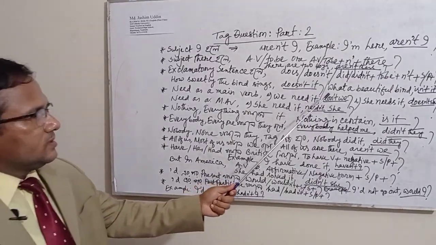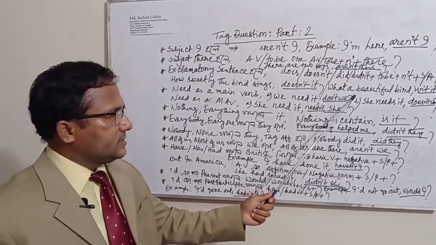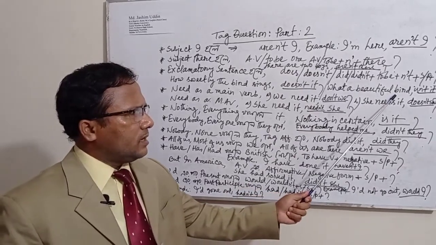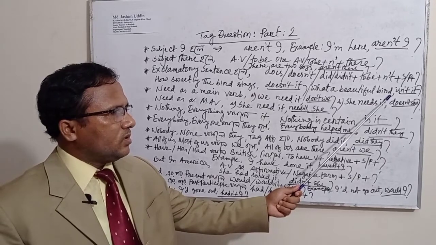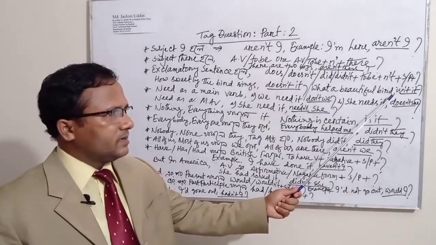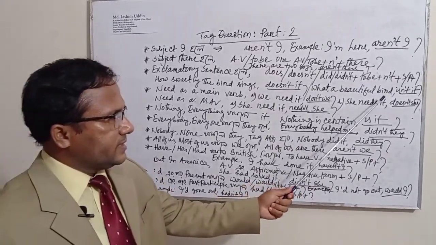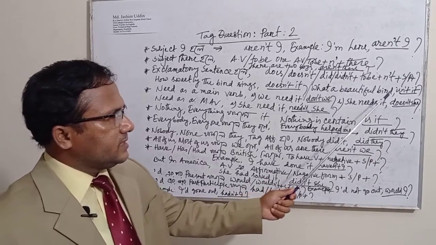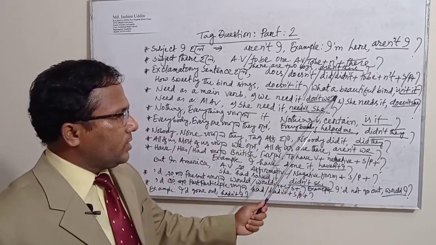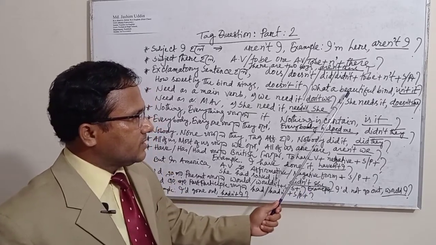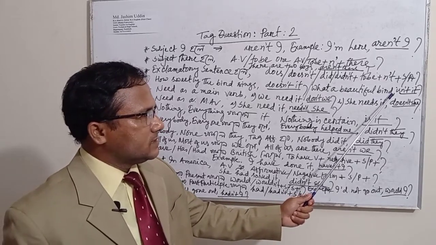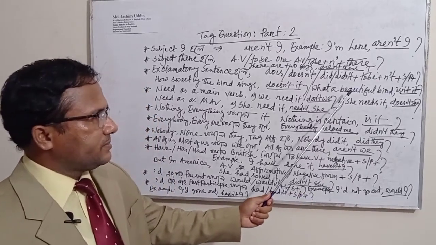Next one, another example is given here. What a beautiful bird, what a beautiful bird. There is no auxiliary verb or to be verb, but I have to realize here there is is. What a beautiful bird it is. Then it is the same sentence.